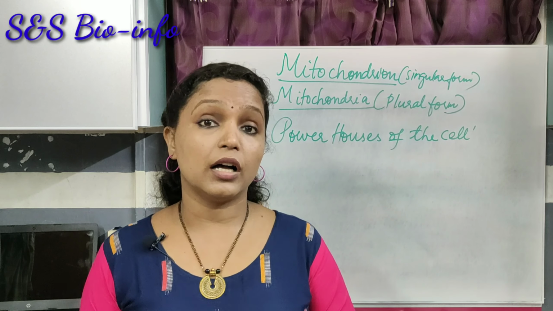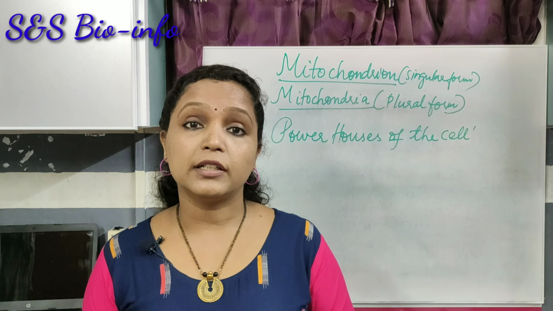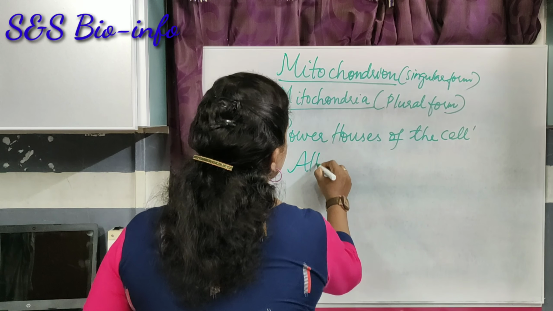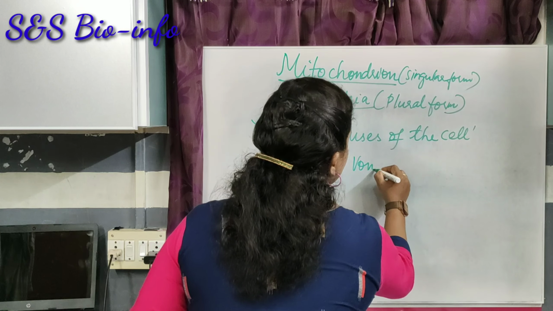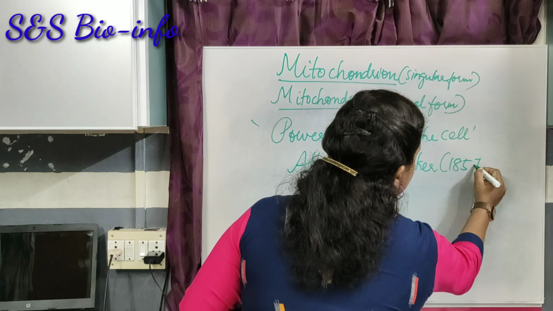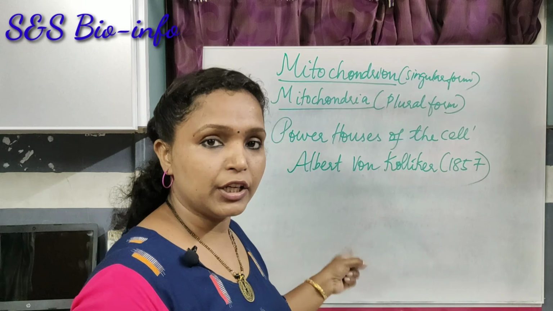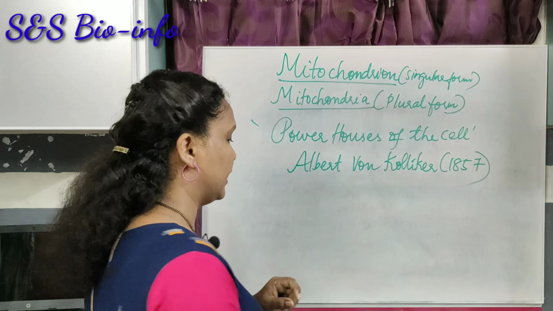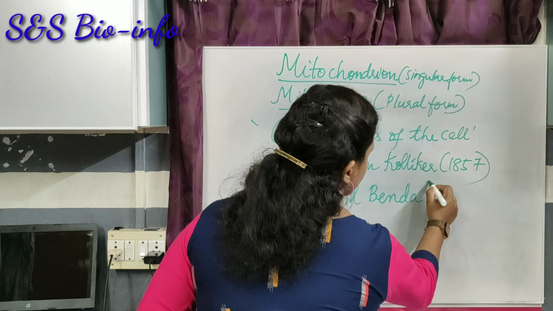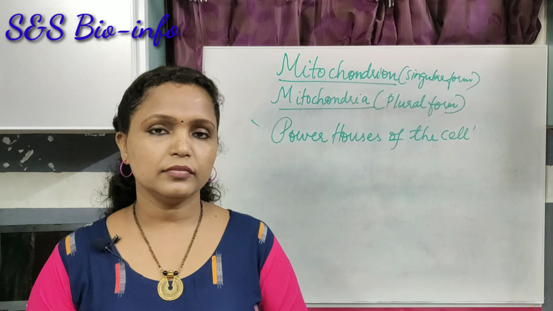The mitochondria as the powerhouses of the cell was described by Albert von Kolliker in 1857. Later, this particular term was renamed as mitochondria by Carl Benda. This is about the history of the discovery of the mitochondrion.